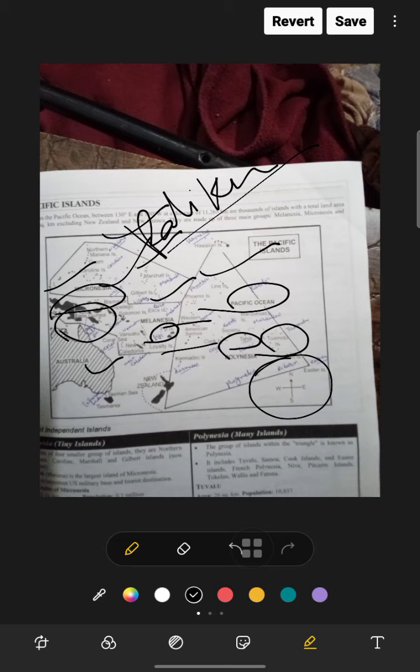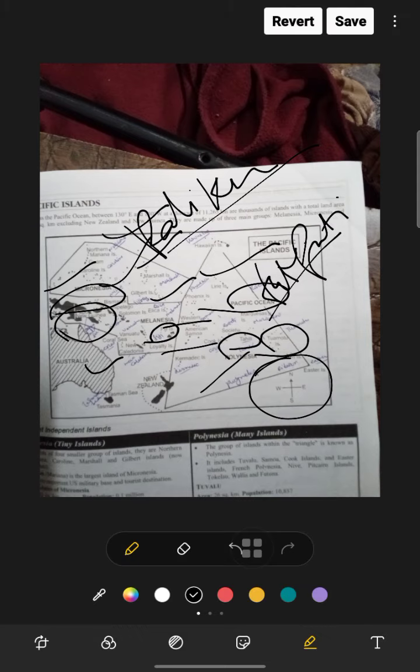Polynesia. Polynesia is this one. Okay, there is a group of islands known as the Polynesian triangle. This triangle as you are seeing here includes Tuvalu, Samoa, Cook Islands, Easter Island, French Polynesia, and Tokelau. Now Tuvalu is 26 square kilometers and population 10,000 only. And Funafuti is the capital of Tuvalu, the world's fourth smallest independent state, and it is a scattered group of 9 small atolls in the Pacific Ocean.